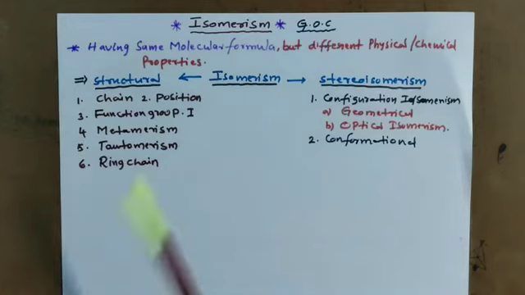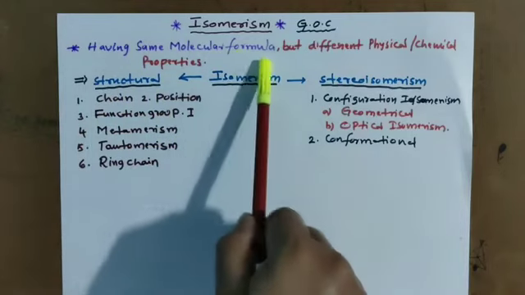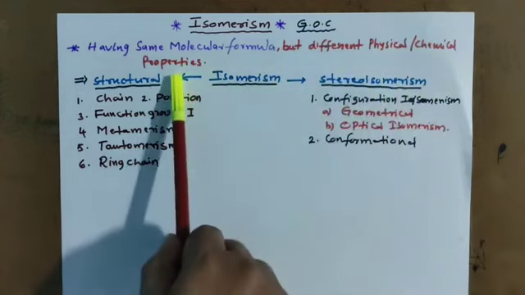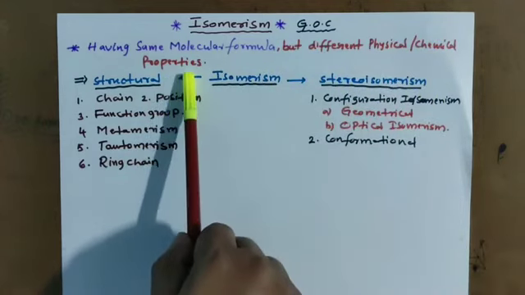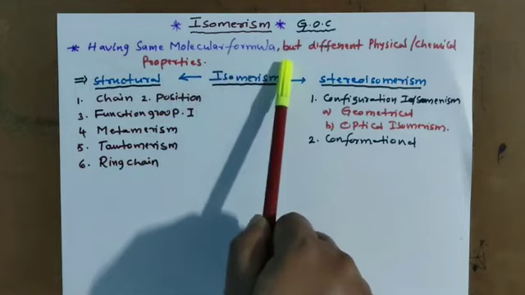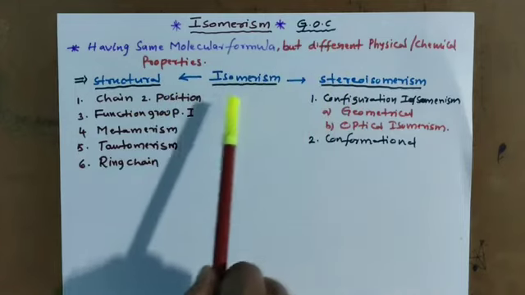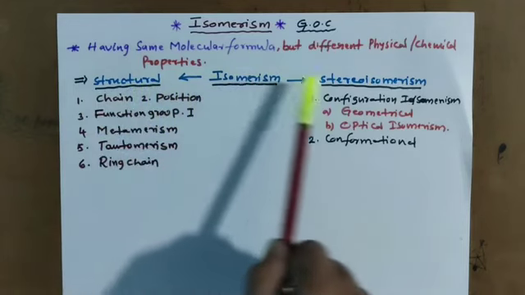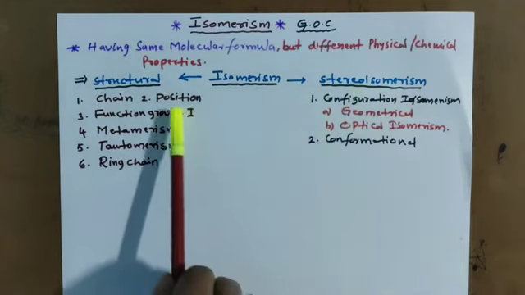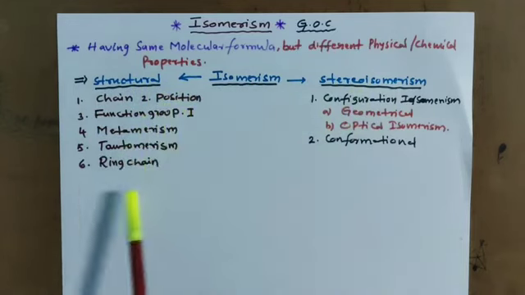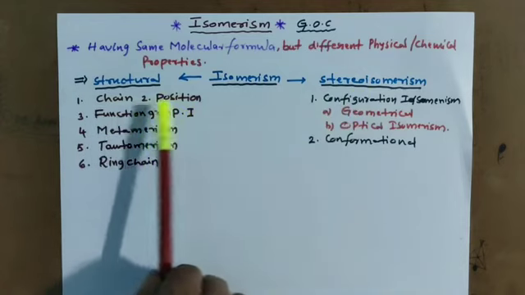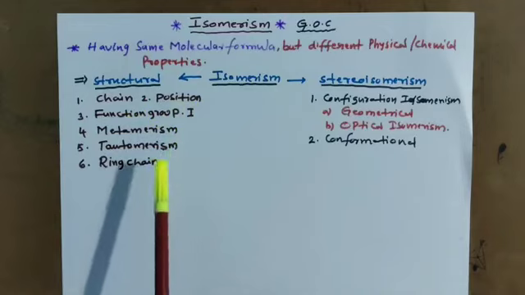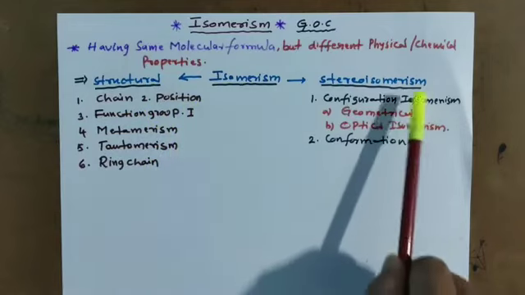So isomerism is nothing but having the same molecular formula but different physical or chemical properties. Such compounds we call isomers. Isomerism is of two types: structural isomerism and stereoisomerism. Structural isomerism has chain, position, functional group, metamerism, tautomerism and ring chain isomerism.